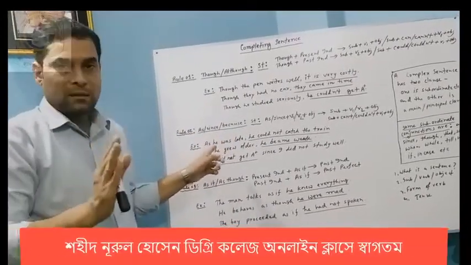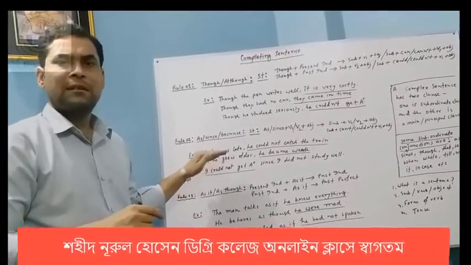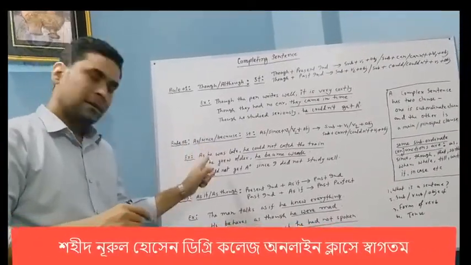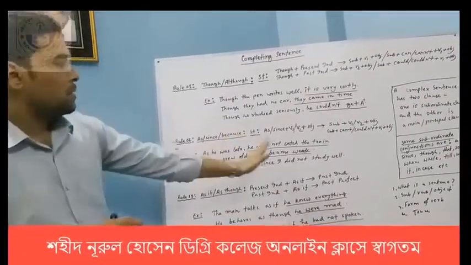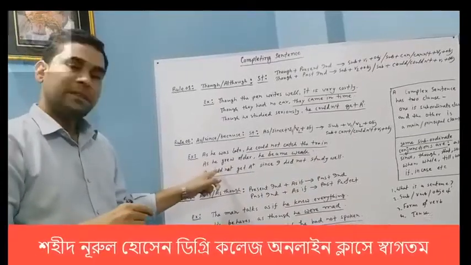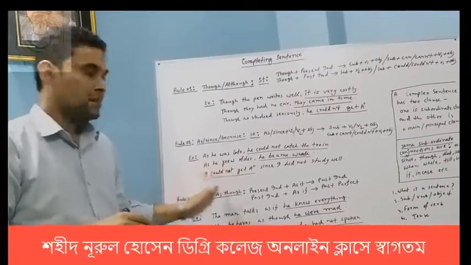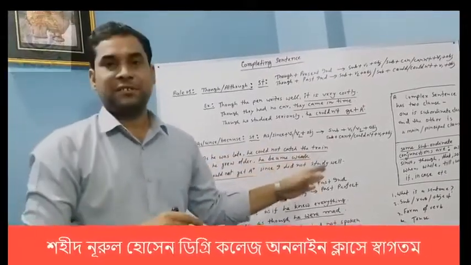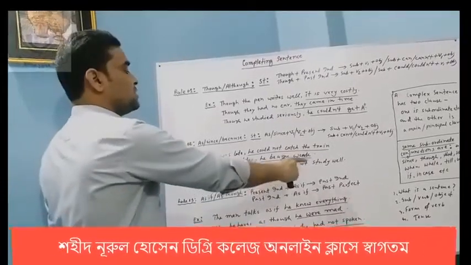If we get a subordinate conjunction as, since, when, and the sentence is present form, the main clause would be present form. And with as, since, when, if the first subordinate clause is past tense, the main clause would be past tense. So you see, I couldn't get A plus since I did not study well.